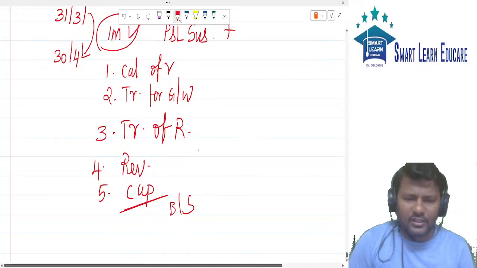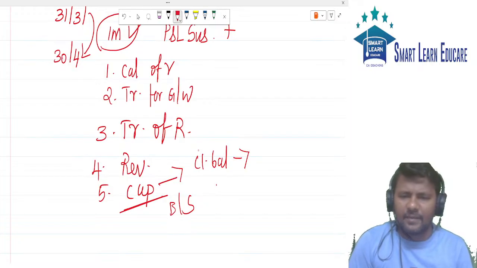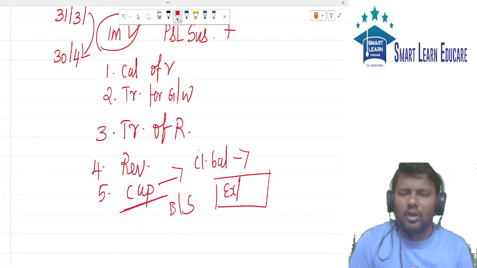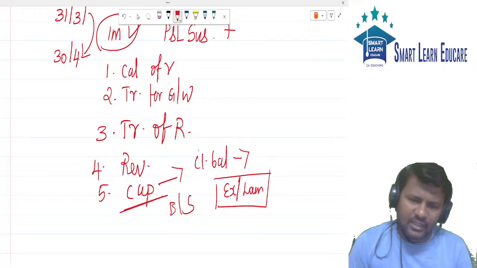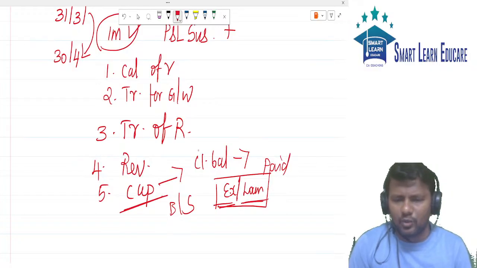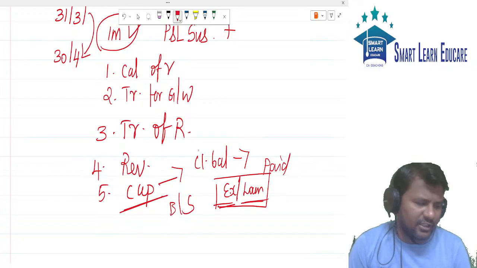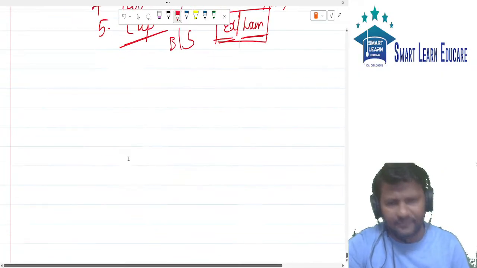What is the main difference in death of partner? Whatever closing balance of capital we have, the closing balance of the partner's capital is transferred to which account? Either the executor account, or it is transferred to the loan account of the partner. Such information will be given, whether the amount due to the partner is paid in cash, or transferred to the executor account, or transferred to loan. All this information will be given in the question. So according to the information given, we will proceed further.